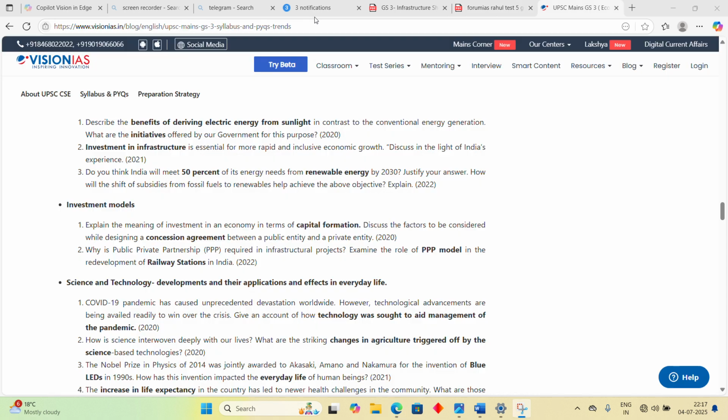Okay, now look at this question. It states, explain the meaning of investment in an economy in terms of capital formation. Can you see that this question appeared in 2020 and Sir is a topper of 2022. His notes do not have this topic. So how was he able to answer it? I mean, he must have seen it, of course, right? क्योंकि ये तो पहले आया 2020 में आया. He didn't put it down in his notes, and still, of course, he must have gone through it, right?